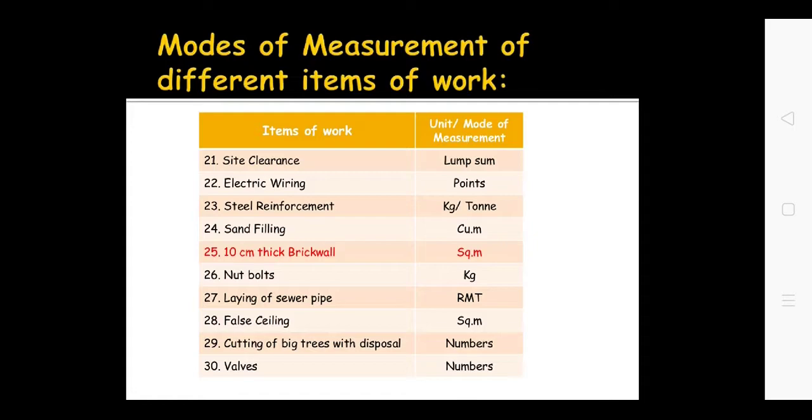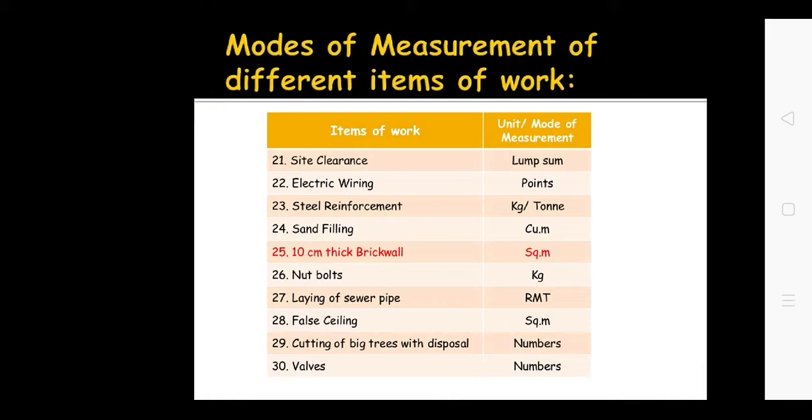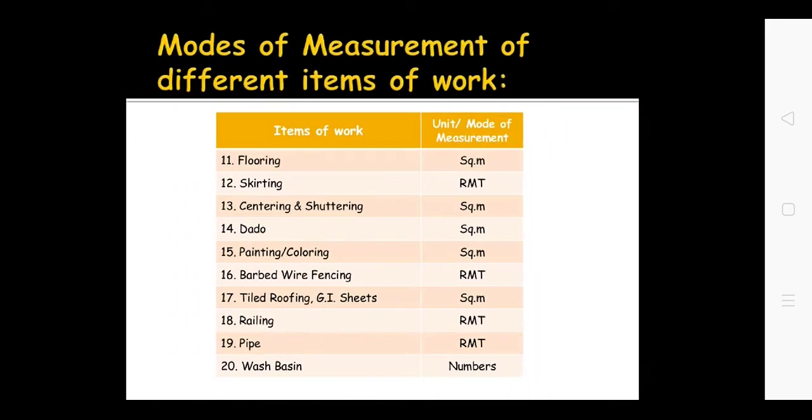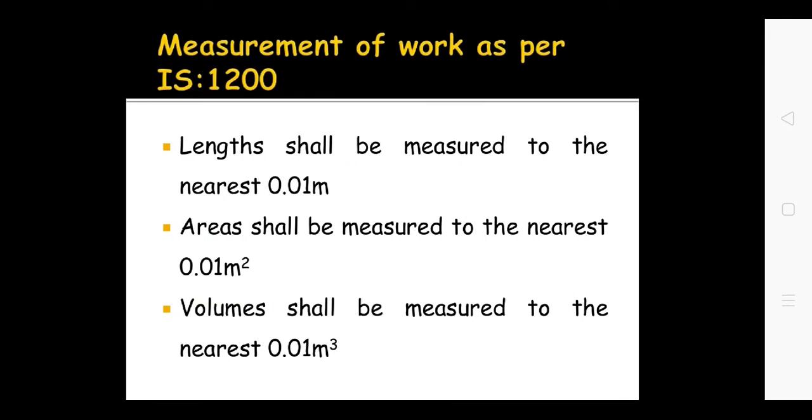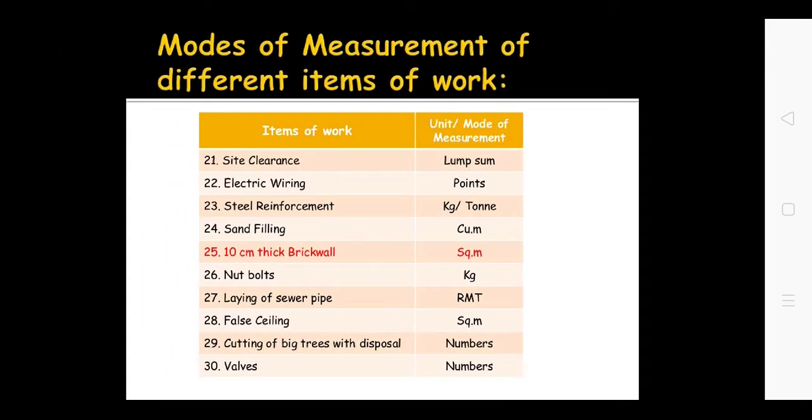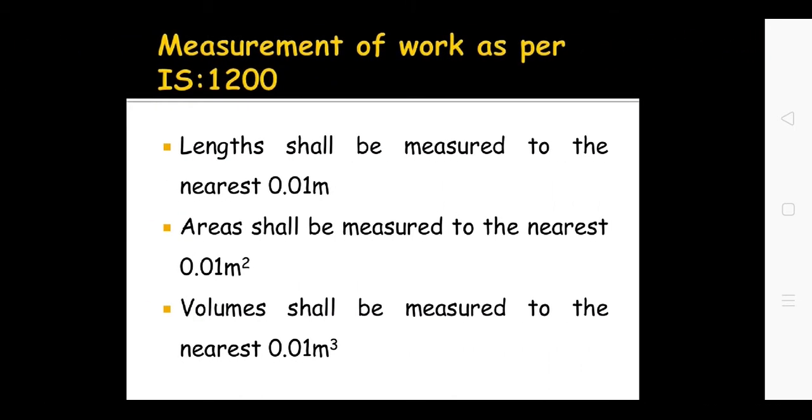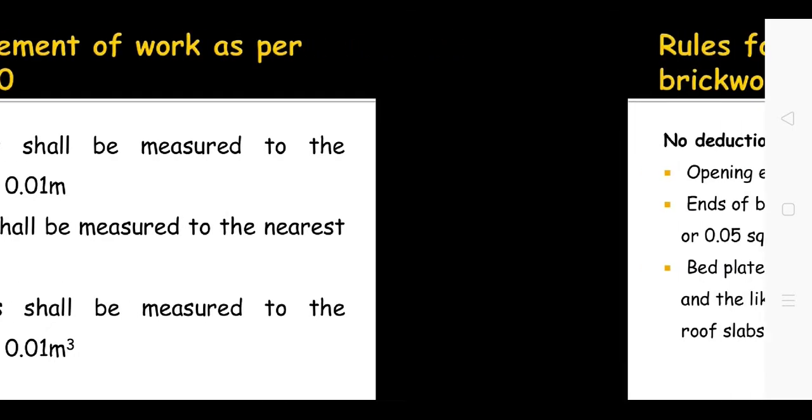Keep the process of execution of work in mind and try to prepare the checklist from these 30 items. Keep the drawing in front of you for any load bearing structure or any frame structure, and from that try to prepare the checklist of items, what are the different items of work in the load bearing structure and in the frame structure, taking the reference of these 30 items. This is the home assignment for you. This is the desired accuracy of measurement as per IS 1200.